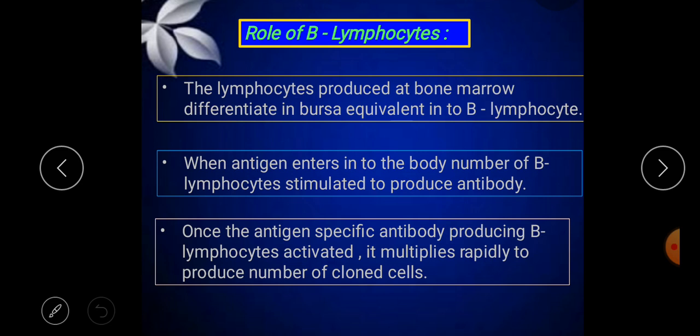Once the antigen-specific antibody-producing B lymphocytes are activated, they multiply rapidly to produce a number of cloned cells.